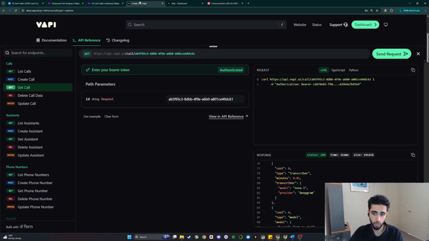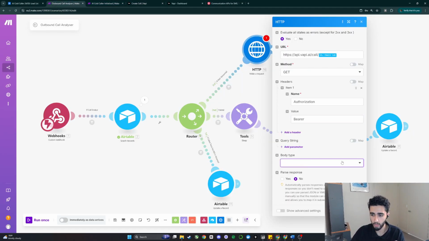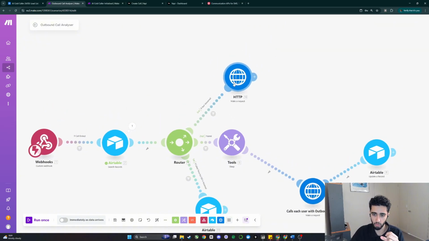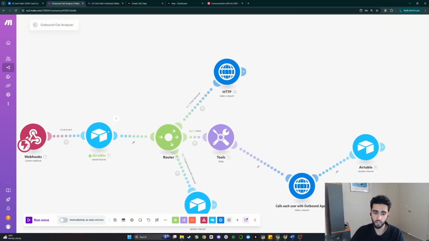And then what should happen, by the way, this is a GET request, so we don't need to actually put in data into this body. So what should happen is we should be able to grab the call ID and analyze the transcript that way. So I'm going to quickly fill in my API key and then we'll get back to it.